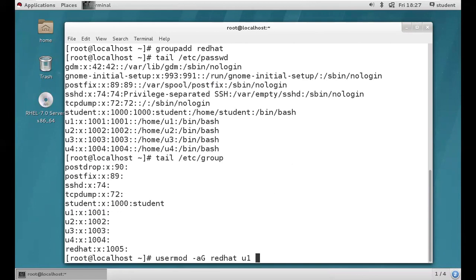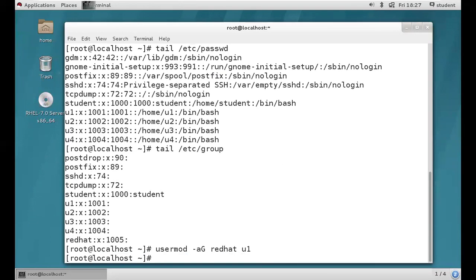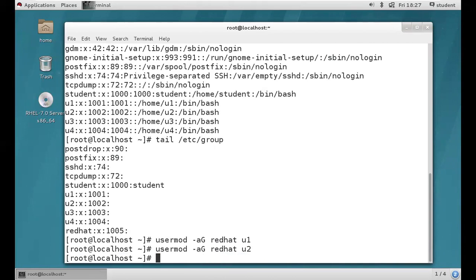So now we are trying to add user one, U1, into the Red Hat group. I hope you got it, guys. Then hit enter. In the same way, we add U2. Simple syntax: usermod space -a, small a means append, capital G means secondary group, and then Red Hat is the group name and U2 is the username. Then hit enter. Then how do we verify?